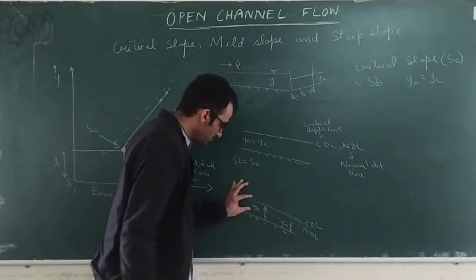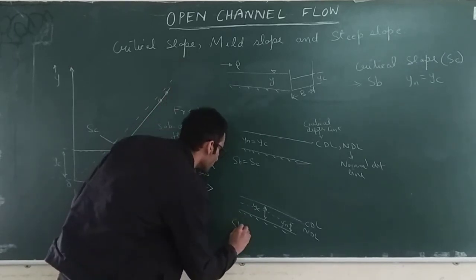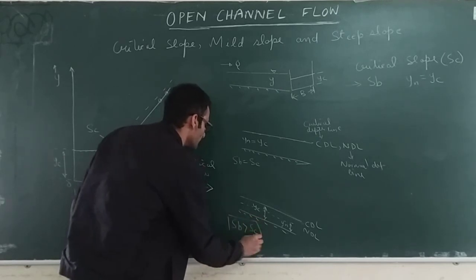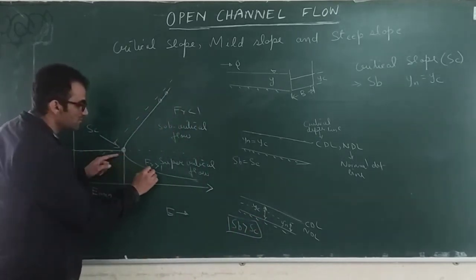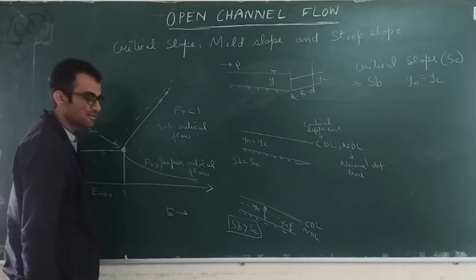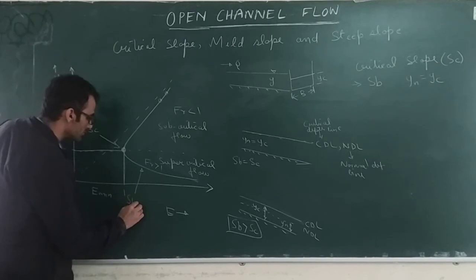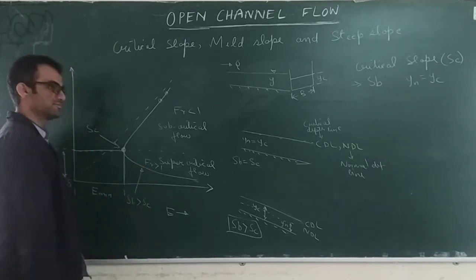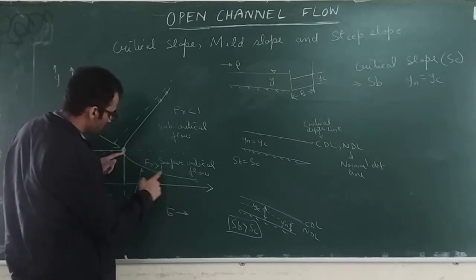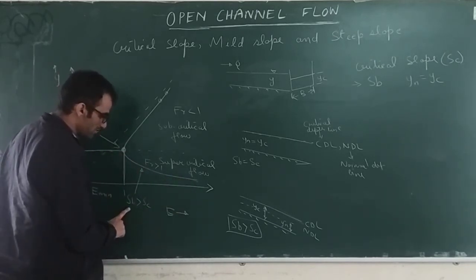So whatever depth you are getting will be less than the critical depth when your slope is steeper or greater than critical slope. Then you are going to get all these values on the specific energy curve. So all these values represent the slope values greater than critical slope. All the normal depth values that you are getting here were for the steep slope.